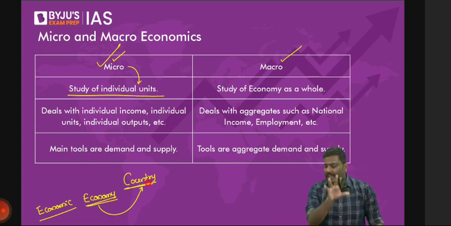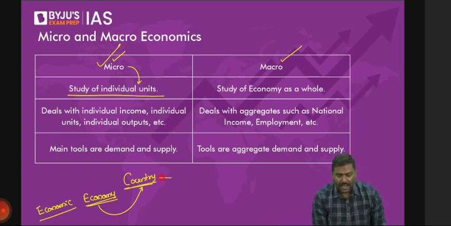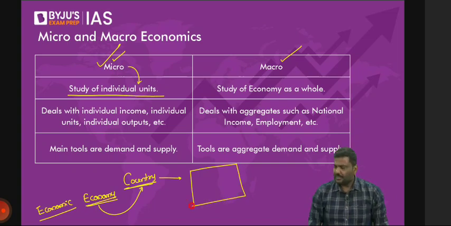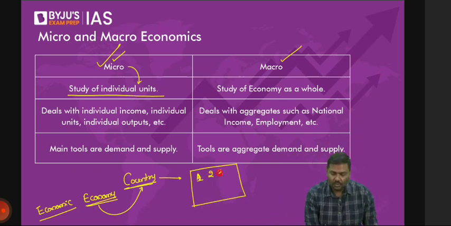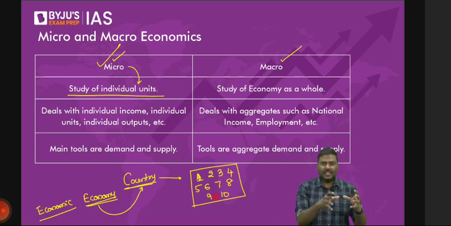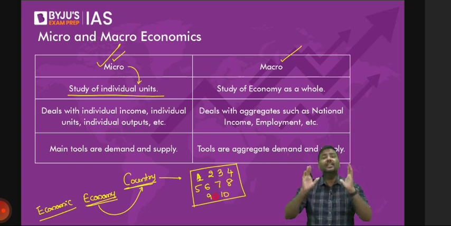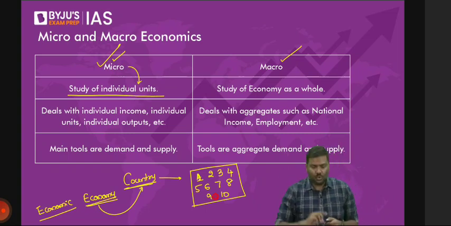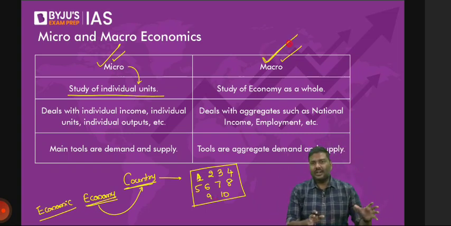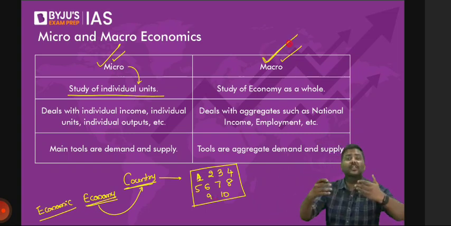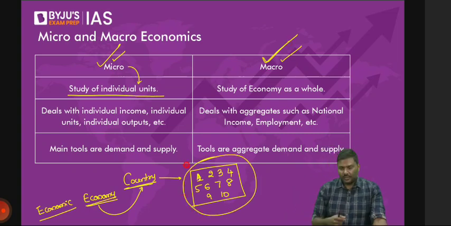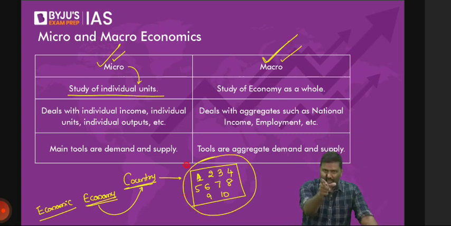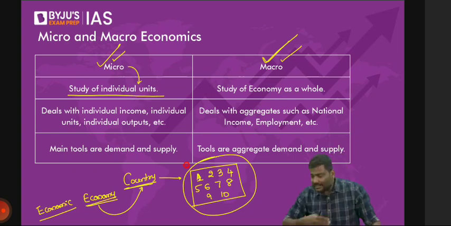Now come to this. Imagine here is a country, and just to make it easier, imagine in this country there are 10 houses. Let's say house 1, 2, 3, 4, 5, 6, 7, 8, 9, 10. I hope you understand this. Now, when I say macro, I'm not referring to only one house here, or even two houses. I'm referring to totally all the 10 houses.